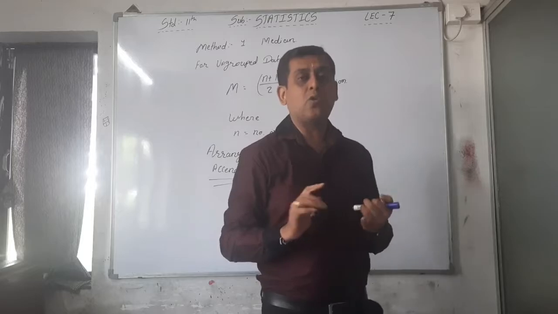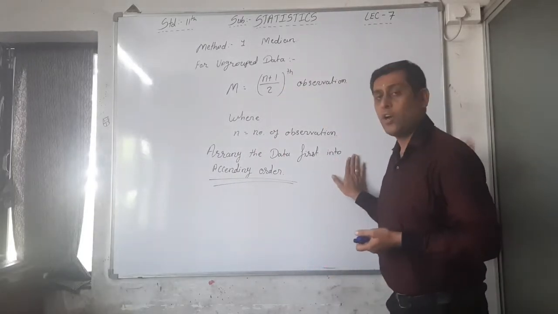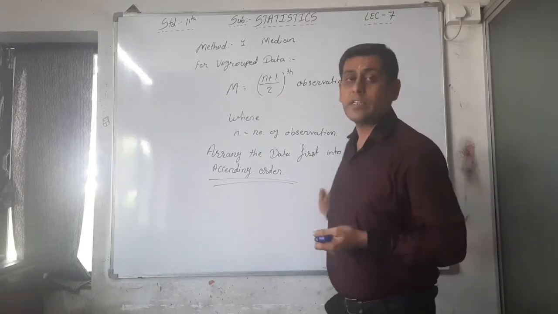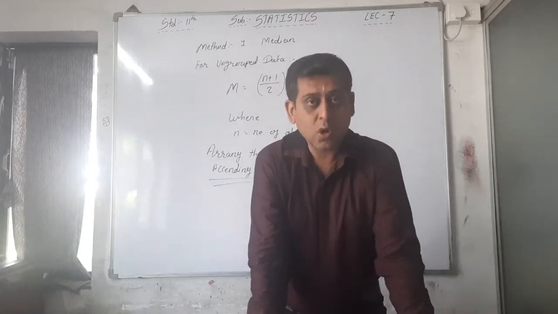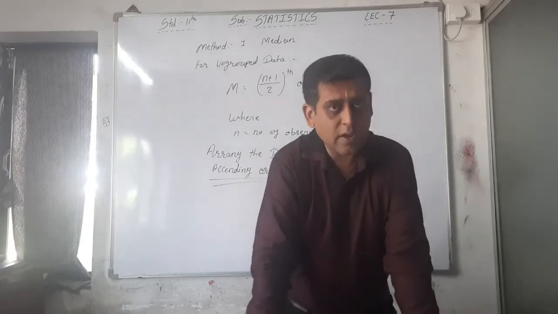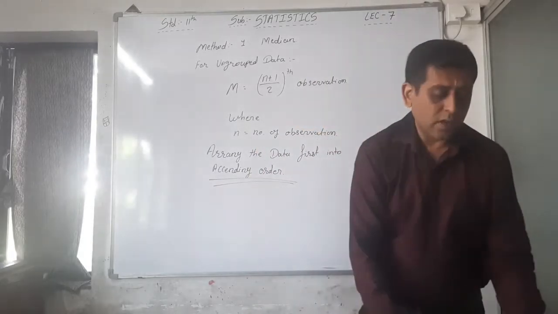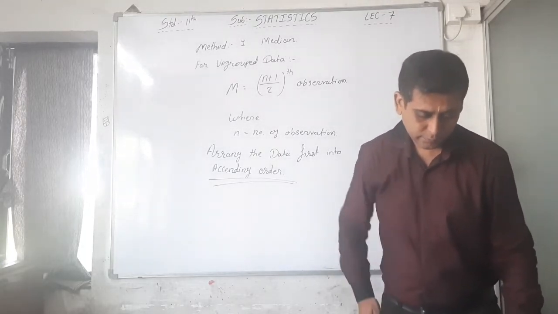Whenever you have to find the median, quartile, decile or percentile, the condition is to first arrange the data into ascending order, and then you can find the median, quartile, decile or percentile. This is the formula for ungrouped data. Write down this, and then we will continue with illustration number 17. Write down this first.